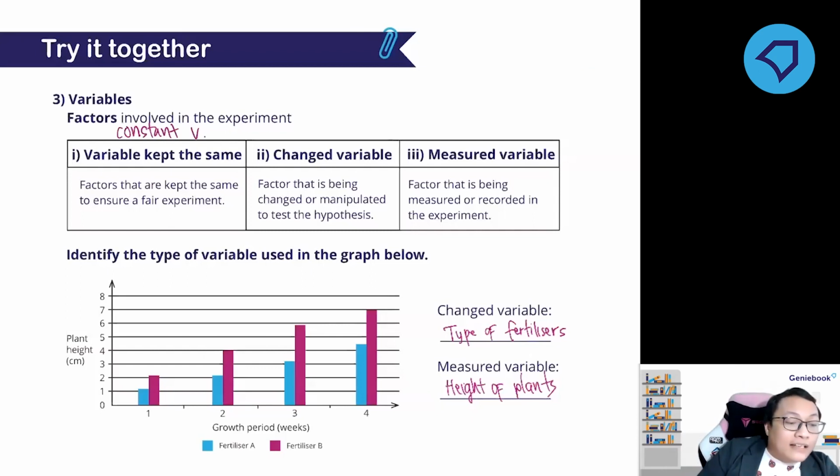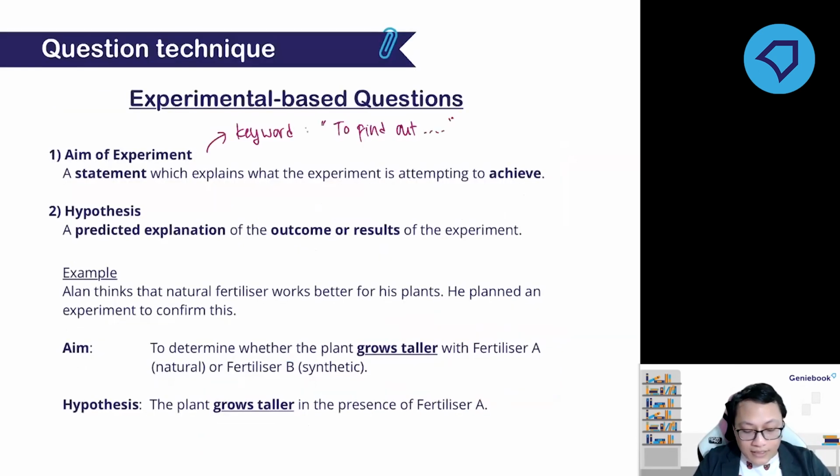Clara asks, why is the height of the plants the measure variable? The measure variable is the variable that is always being measured throughout the experiment. In order for Alan to know the effect of the fertilizer, he needs to see the height, how the height changes throughout.